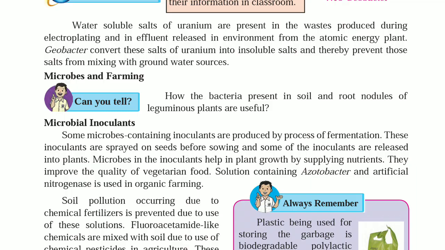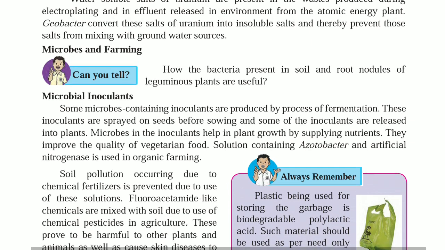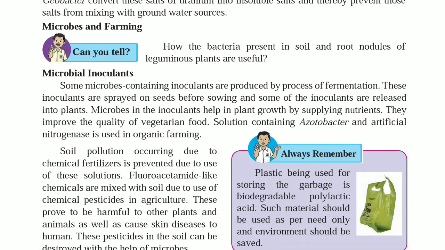Microbes and farming. How the bacteria present in soil and root nodules of leguminous plants are useful. Legume plants produce beans, peas and lentils. They help in nitrogen fixation, thereby making the soil fertile. Microbial inoculants.